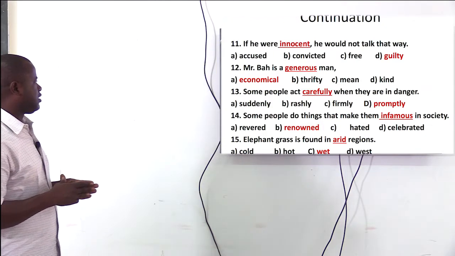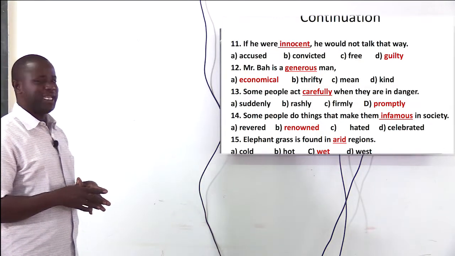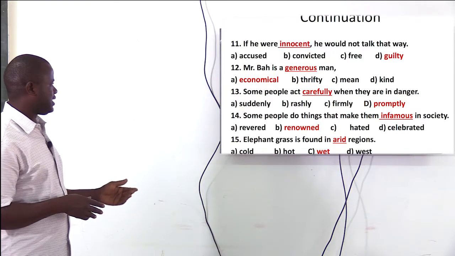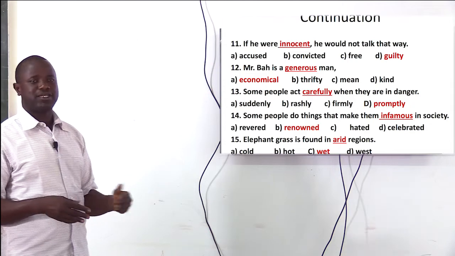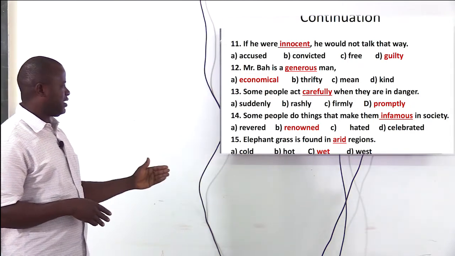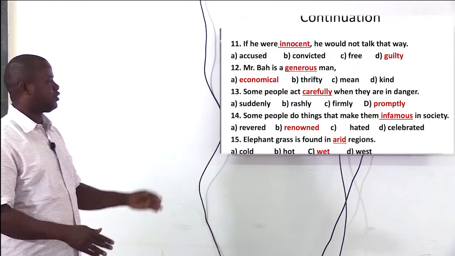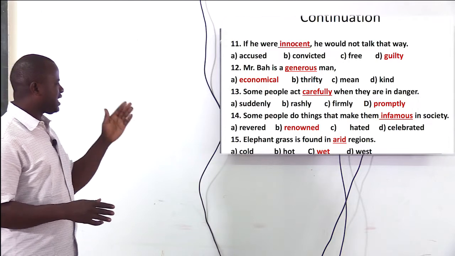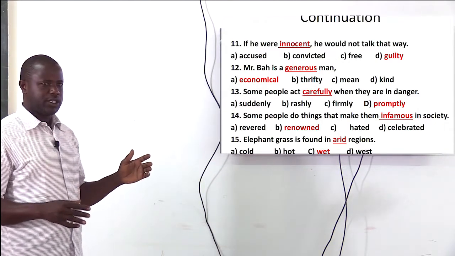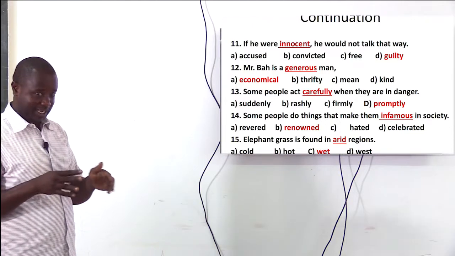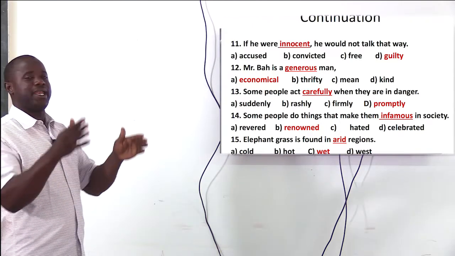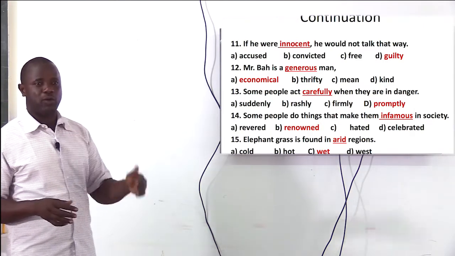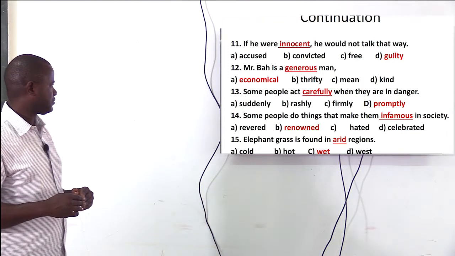Number 13, some people act carefully when they are in danger. So the options are suddenly, rashly, firmly, promptly. Here the word carefully would have an opposite meaning to the word promptly. We said some people act carefully. They do not do it promptly. They take their time. In times of danger, they don't just jump and act. So here carefully would have an opposite meaning to the word promptly.